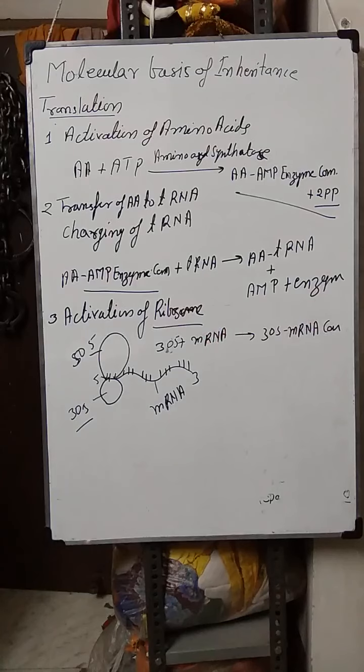And this is the activation of ribosome. Ribosome activated हो जाता है.